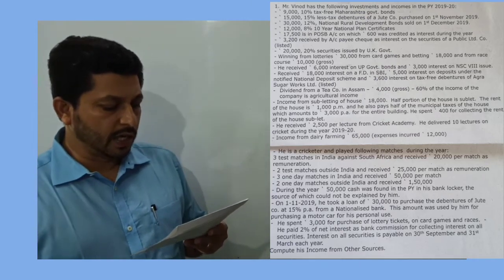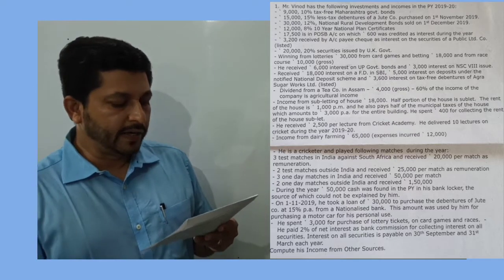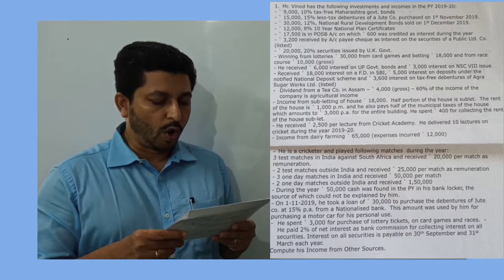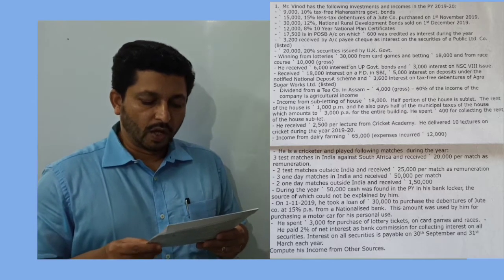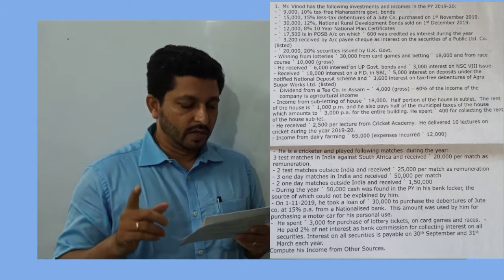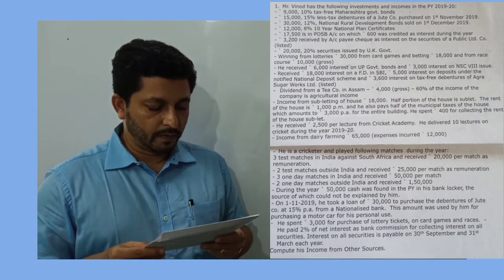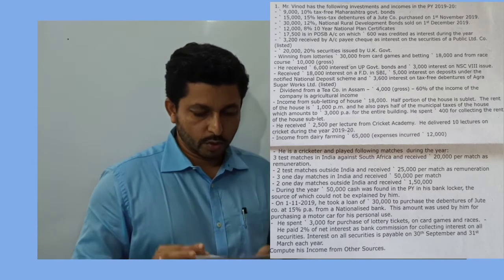He spent rupees 3,000 for purchase of lottery tickets on card games and races. He paid 2% of net interest as bank commission for collecting interest on all securities. Interest on all securities is payable on 30th September and 31st March each year. So interest on all securities is given half yearly, that is twice in a year. Compute his income from other sources.